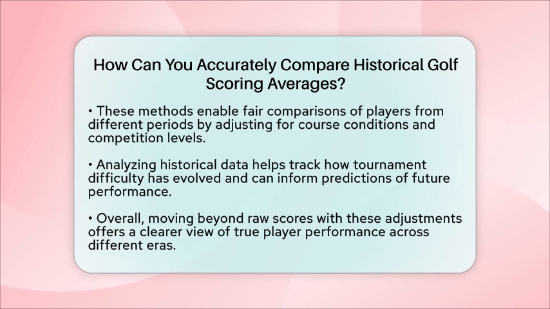It involves adjusting for course conditions, equipment, and competition levels. Using relative scoring, strokes gained analysis, and statistical models gives us a clearer picture of true player performance across different times. This approach helps us understand the game's evolution and the skill of players in a fair and meaningful way.